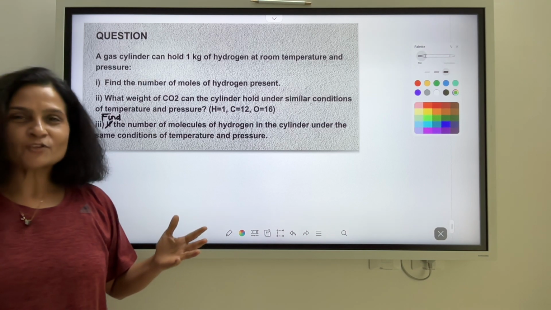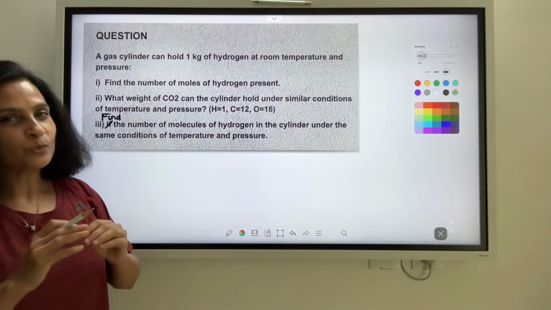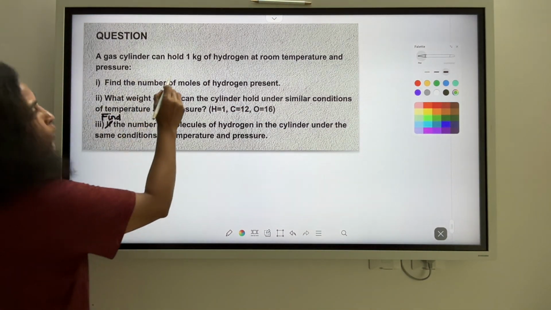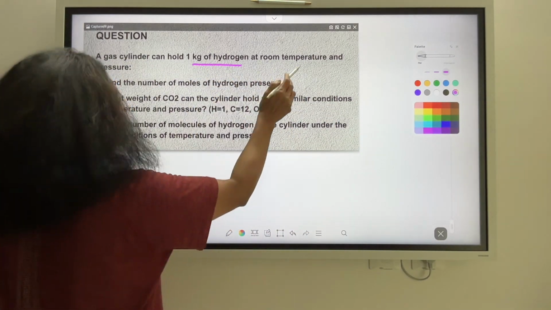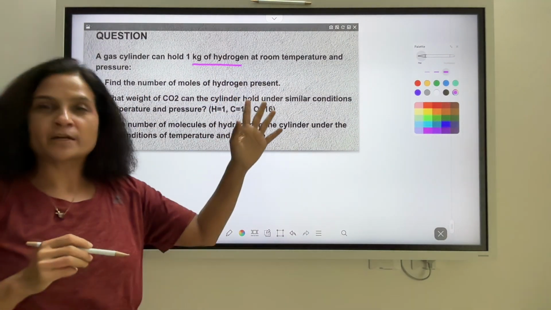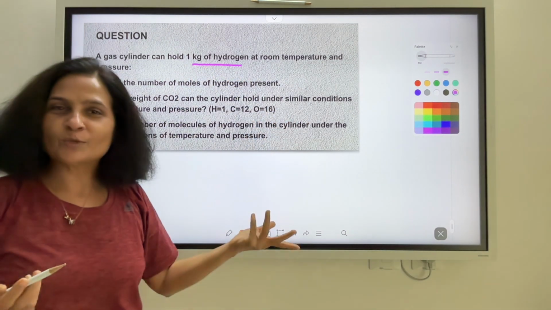Here's our last question to conclude our session today. A very, very basic set of questions here. We have a gas cylinder which holds 1 kilogram of hydrogen gas at room temperature and pressure. We have to find out the number of moles of hydrogen present. Meaning, 1 kilogram of hydrogen is how many moles?